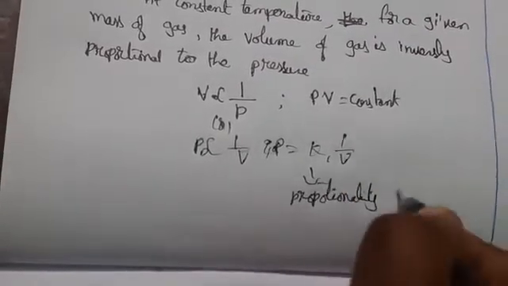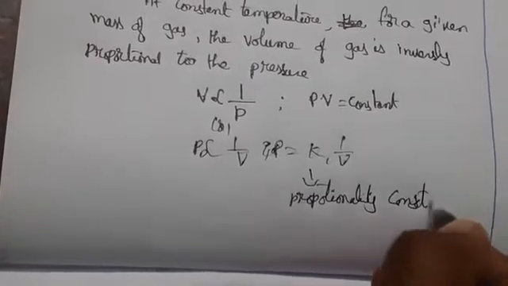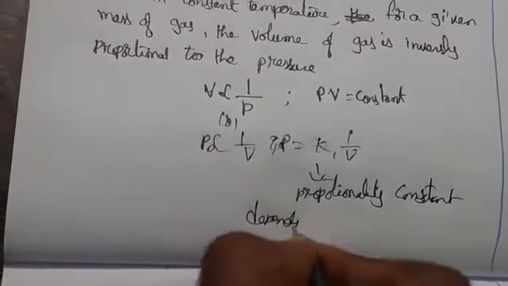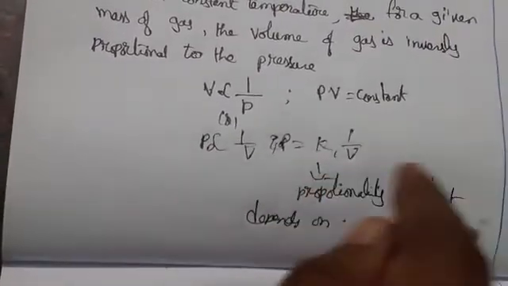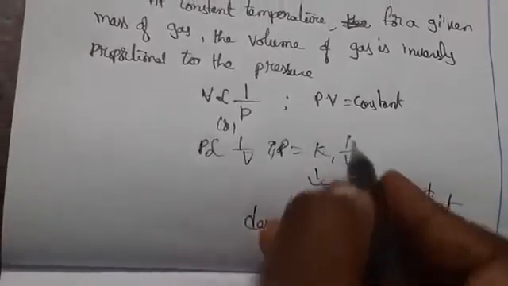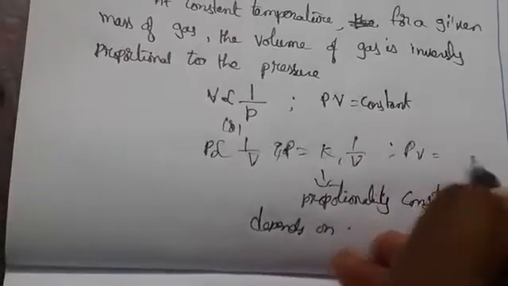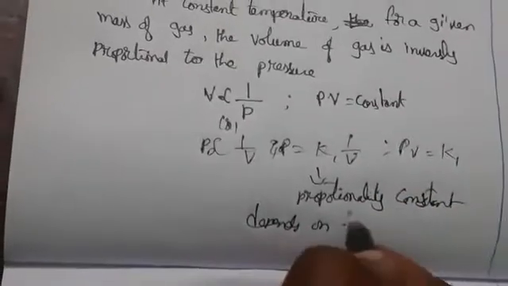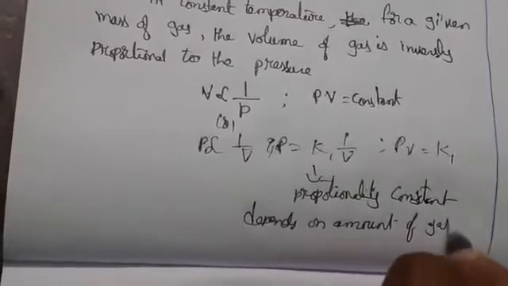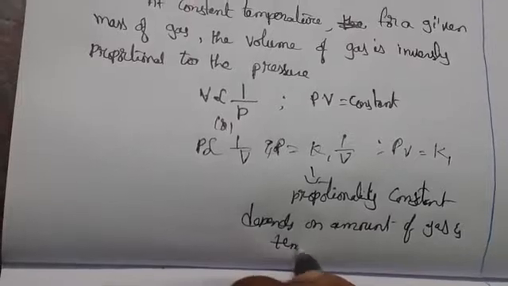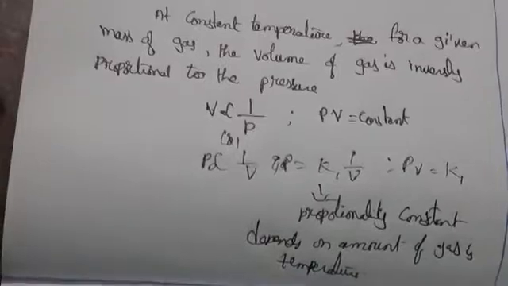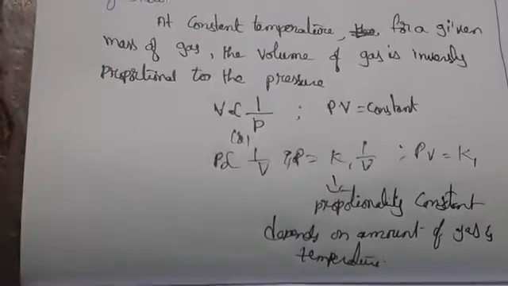Proportionality constant depends on the amount of gas and the temperature of the gas. So PV is equal to K1, which depends on the amount of gas and temperature. This is nothing but Boyle's law.